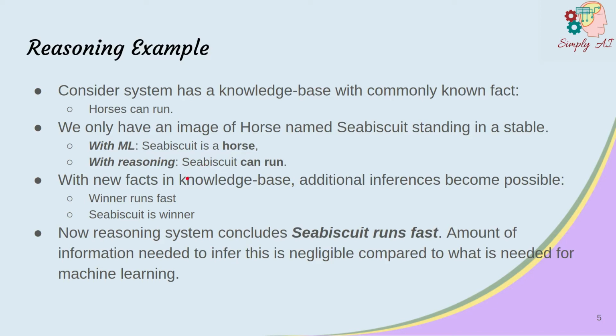When new facts become known, a reasoning system can infer additional facts. Let us say we come to know that a winner runs fast, and Seabiscuit is a winner. Now the reasoning system can infer something new. Seabiscuit runs fast. The amount of information and training needed to draw this new inference is negligible compared to what is needed for machine learning. So what I want to emphasize is that you need to use the right tool for the right job.